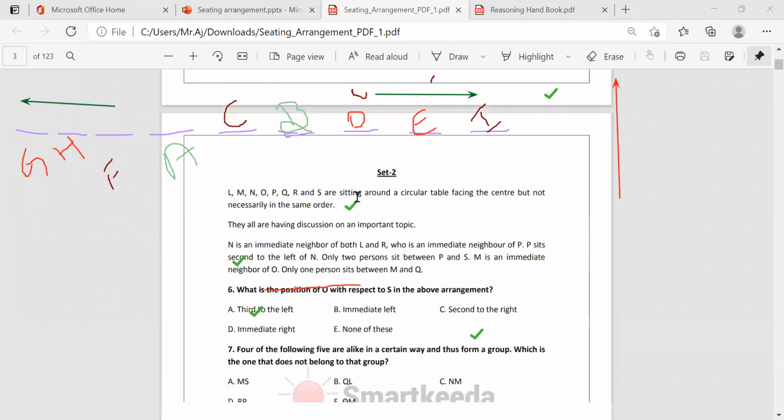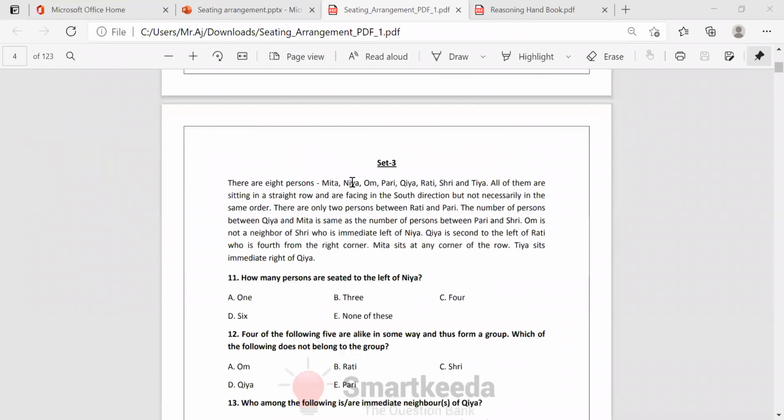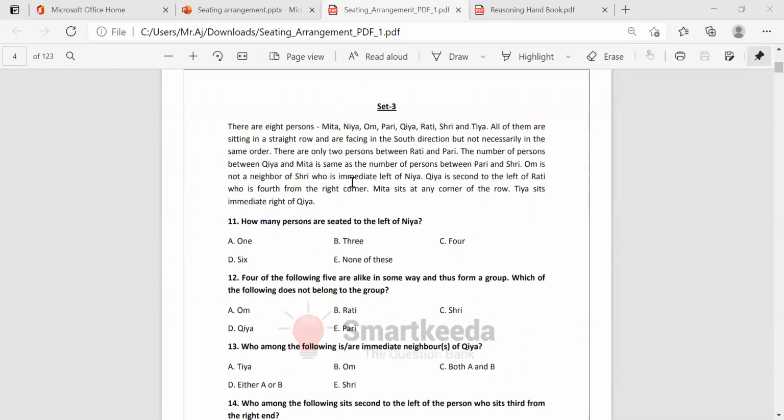Okay, we solved this. Now I'm going to clear this. There are 8 persons: Mita, Nia, Om, Pari, Kia, Rati, Sri, and Tia. All of them are sitting in a straight row and facing south.